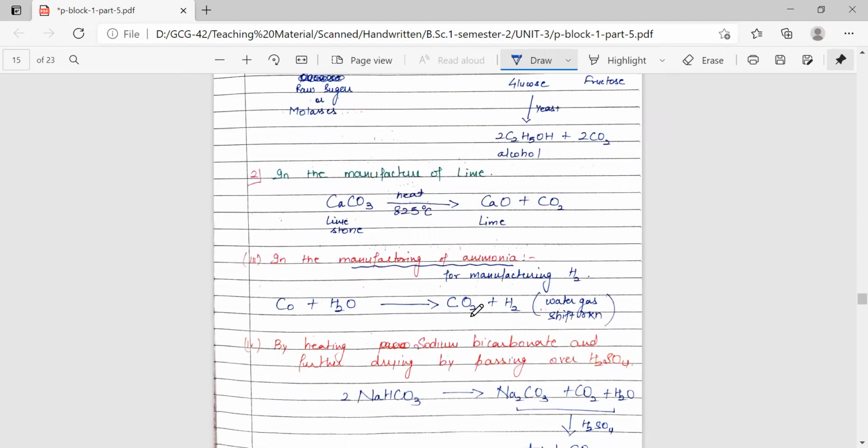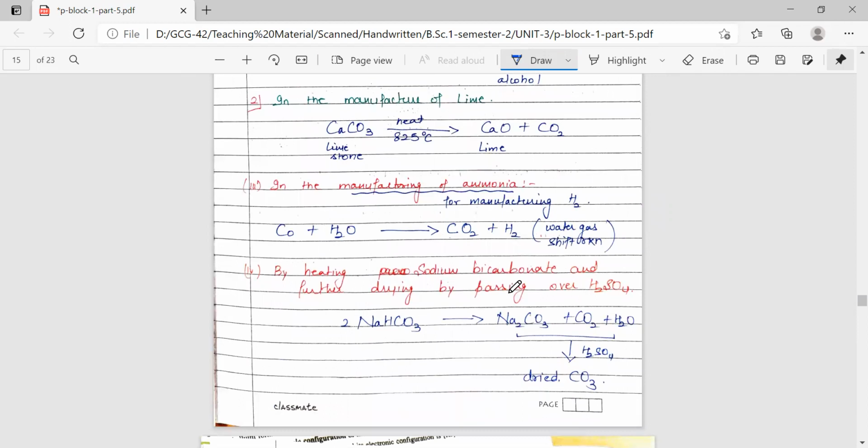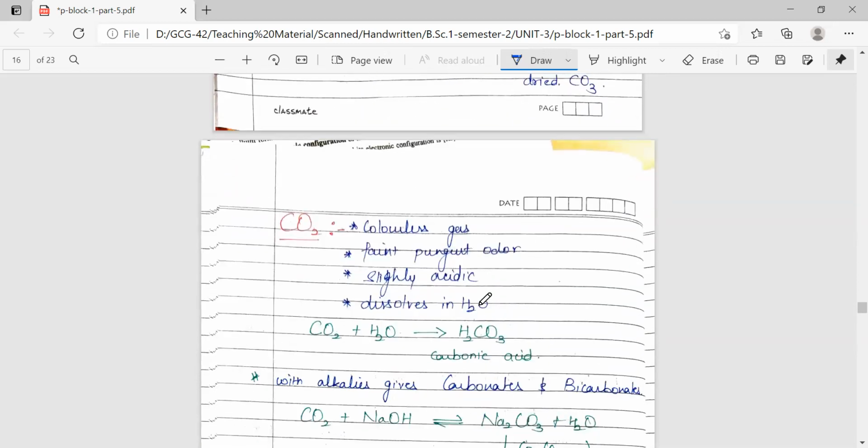It is also produced when we produce hydrogen for the manufacturing of ammonia, which is called the water gas shift reaction. So this is how it can be produced. It can also be produced from heating of sodium bicarbonate and further drying the gas obtained by passing it over H2SO4, which will act as the dehydrating agent and just absorb the moisture present in the carbon dioxide obtained here.